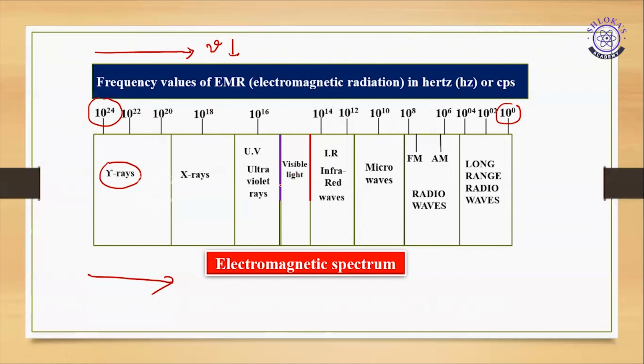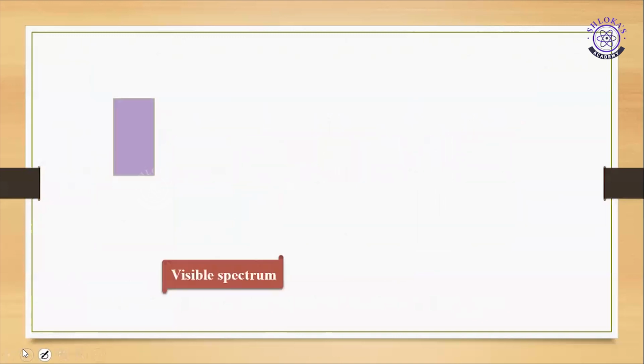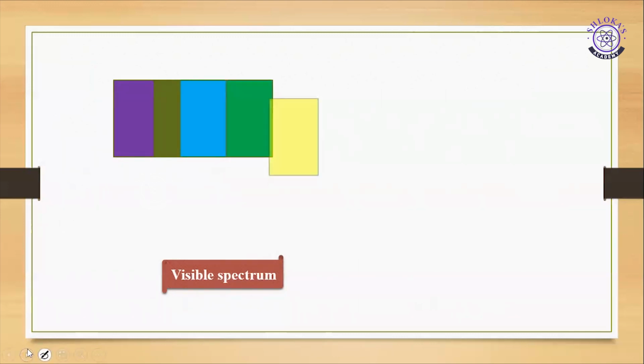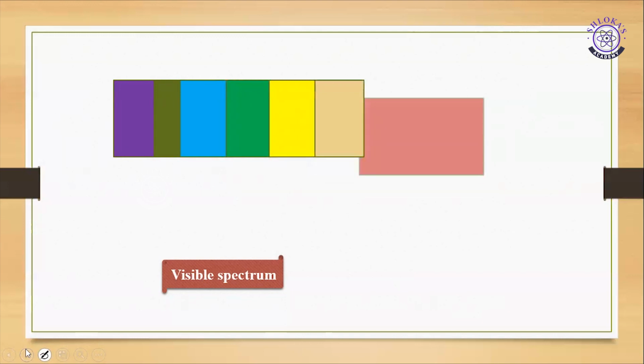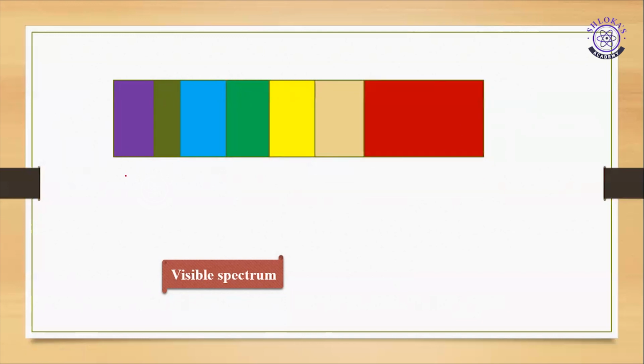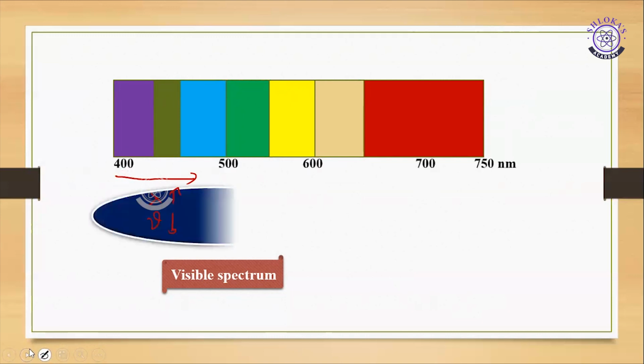Understood? And this is the visible region. If I go to the next, that is VIBGYOR, the visible spectrum: violet, indigo, blue, green, yellow, orange, and red. If I am moving in this direction, the lambda value is increasing and the frequency value is decreasing.